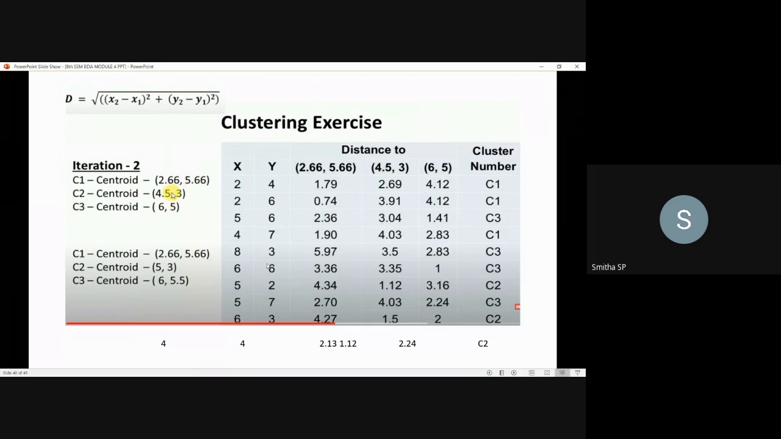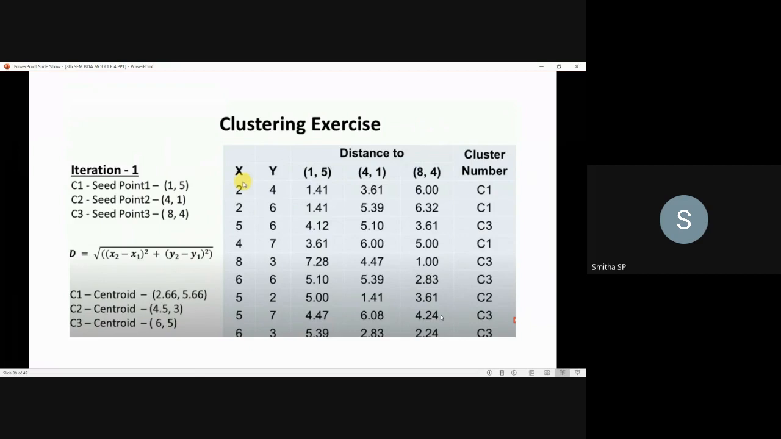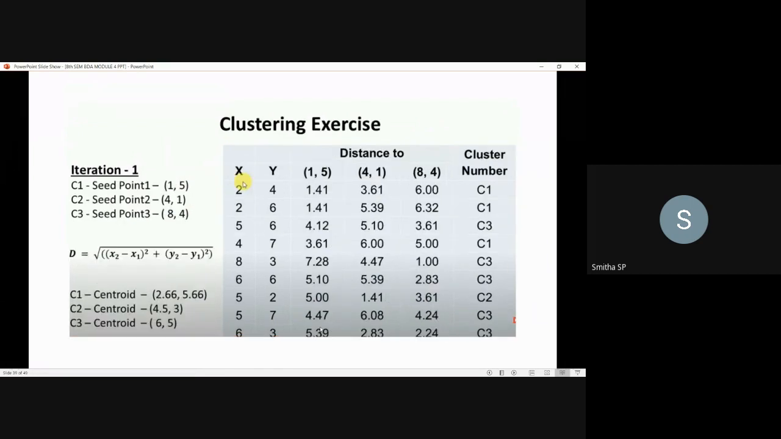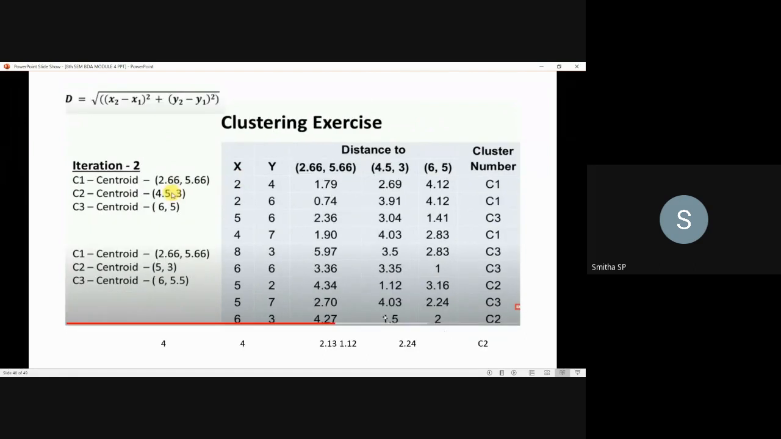So likewise, now go for 8 comma 3. Here the least one is the third cluster, so C3. Next, 6 comma 3, which is the least one here? 4.27, 1.52. Sorry, 1.5 is the least one, so it should be in the second cluster.